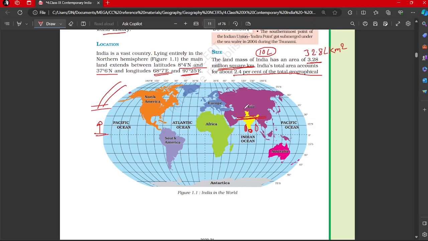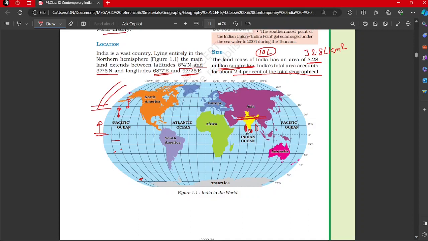See what happens: the distance between two latitudes will always be the same wherever the latitude is located. Two consecutive latitudes will be spaced similarly. But if you see the distance between two longitudes, suppose this and this, the distance here is larger than the distance here. That's why India is slightly in the north.